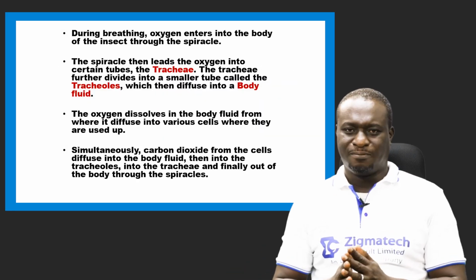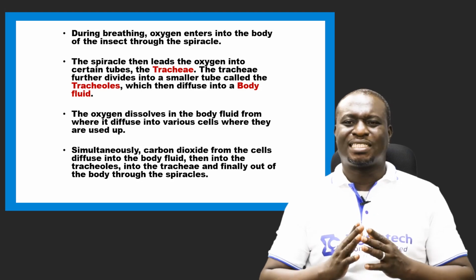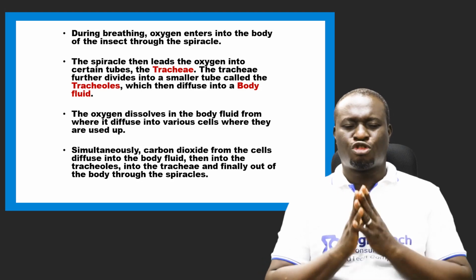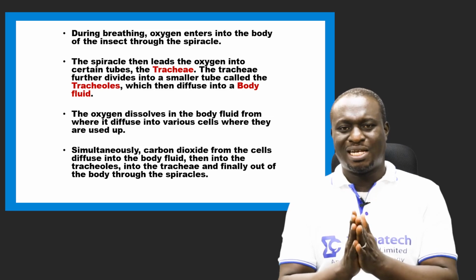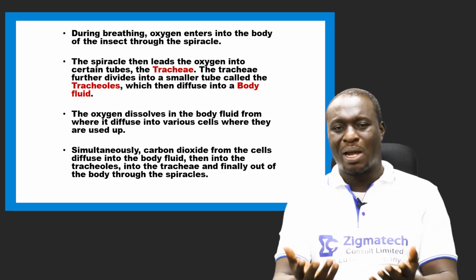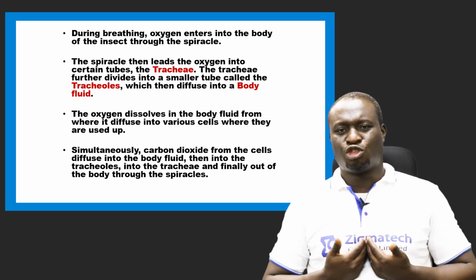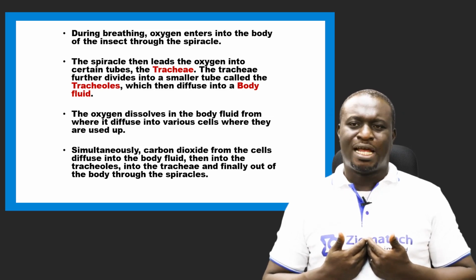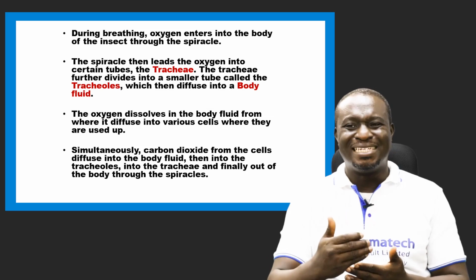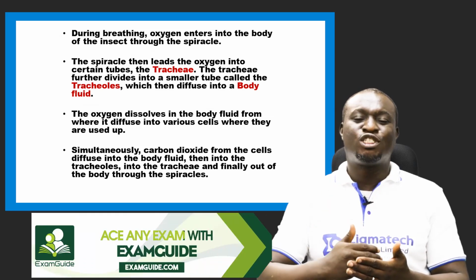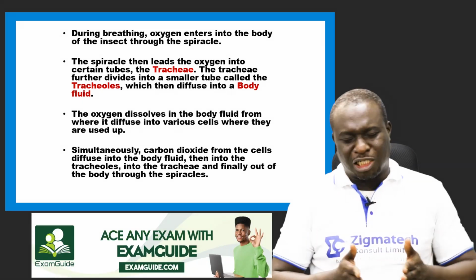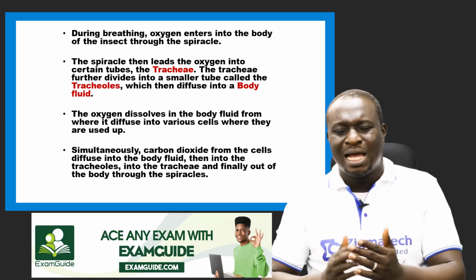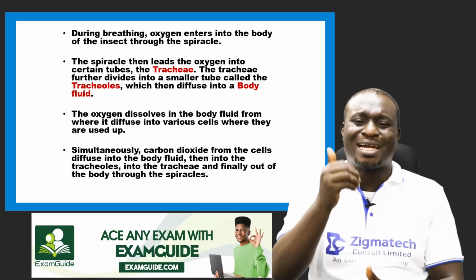Now, during breathing, oxygen enters into the body of the insect through the spiracle, the tiny opening. The spiracle continues as a tube and leads into the tracheae.